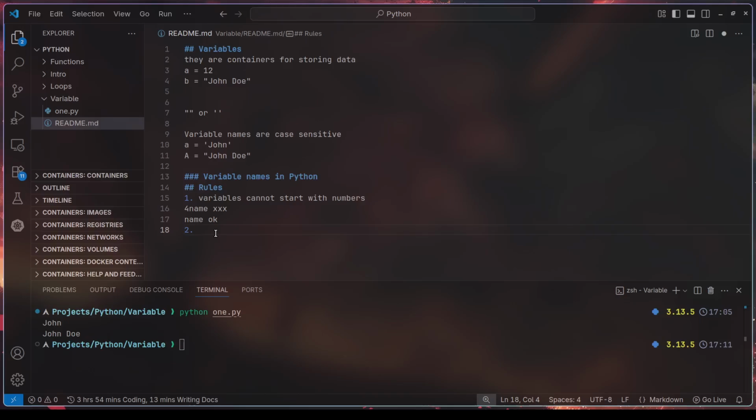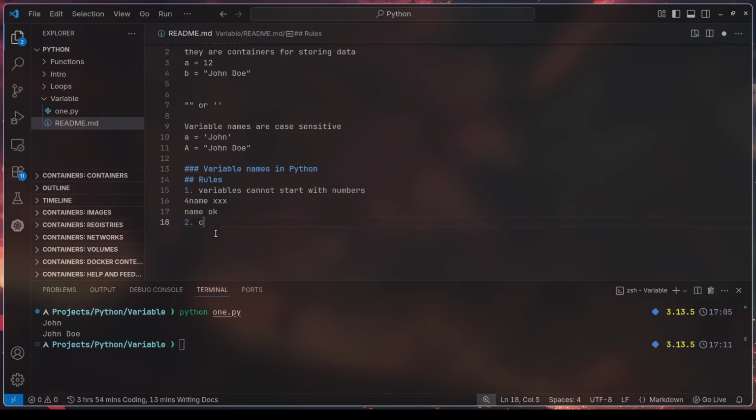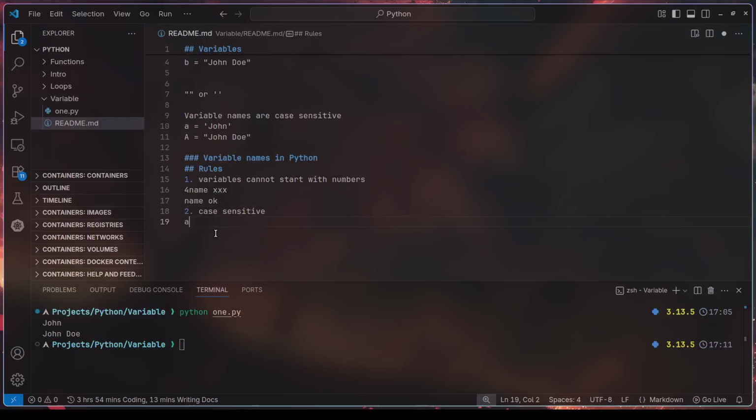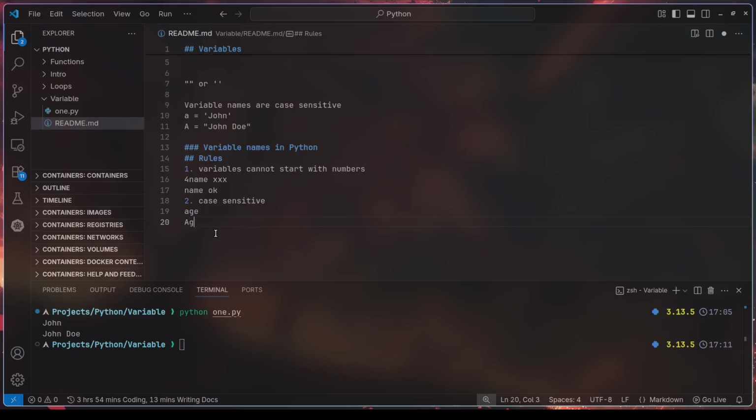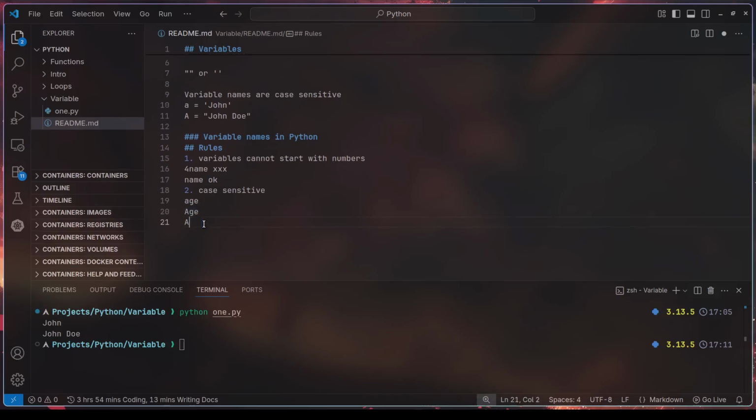Number two: variable names are case sensitive. I believe I told you that before. For example, age, Age, and AGE are different. The first age with a small letter a is different, Age is different, and AGE as well is different.